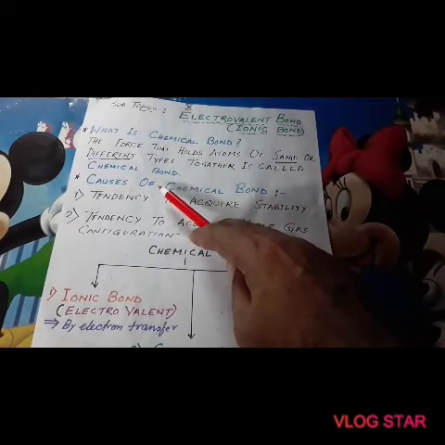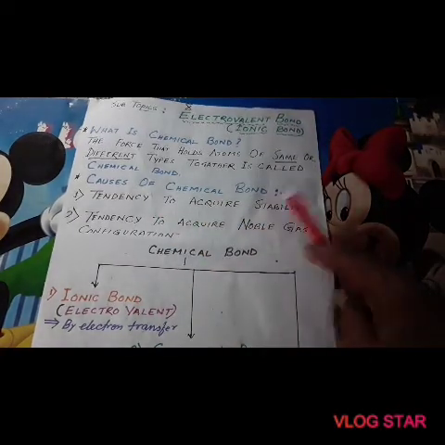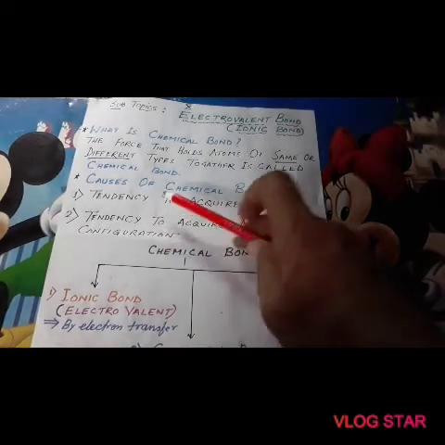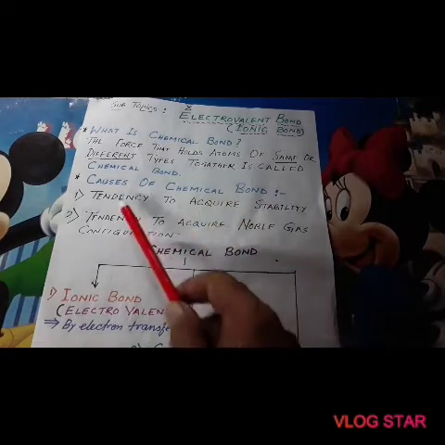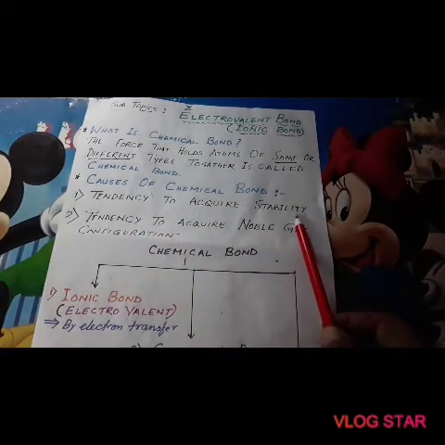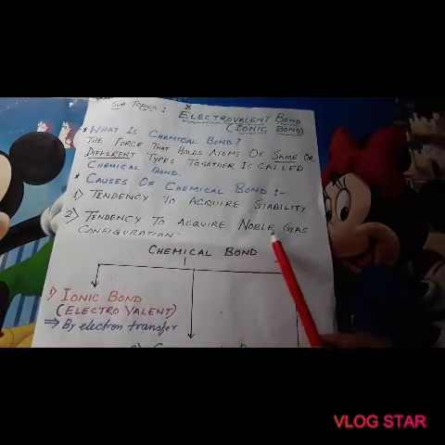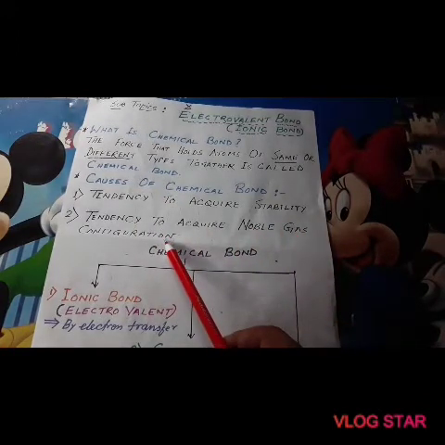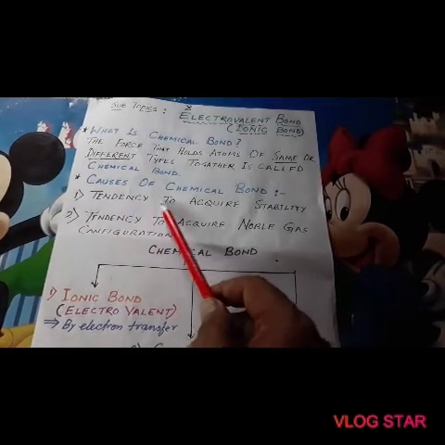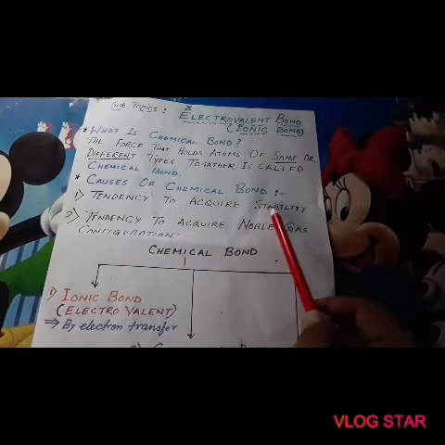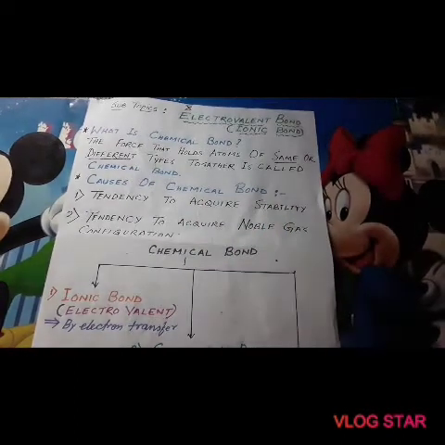Now, what are the causes of chemical bond? There are two main causes for chemical bond: tendency to acquire stability and tendency to acquire noble gas configuration. First of all, we discuss the tendency to acquire stability.